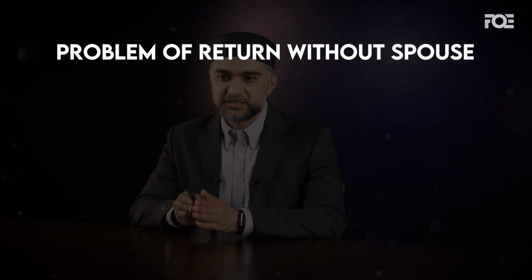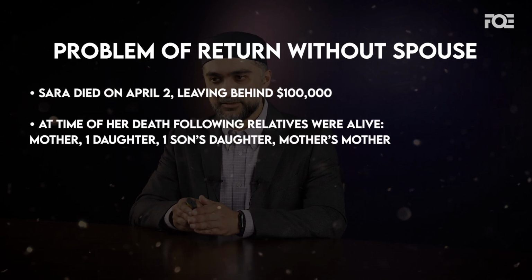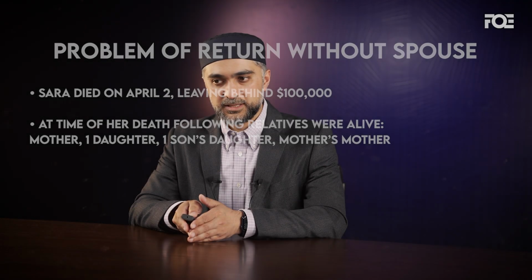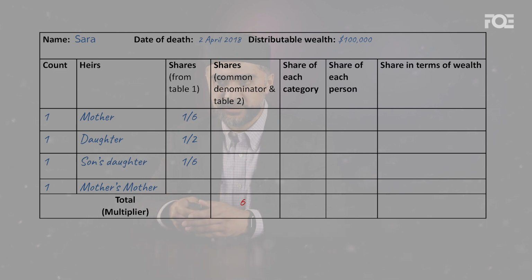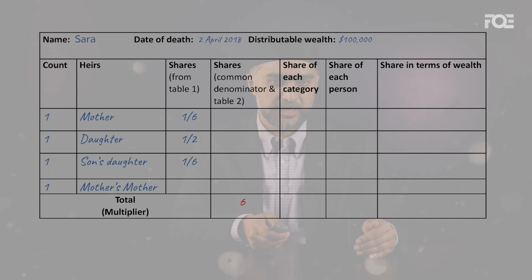Now let's solve a case. Sarah died on April 2nd, 2020, leaving behind $100,000. At the time of her death, the relatives were mother, daughter, one son's daughter, and mother's mother. So we go to our template, we assign the share of the mother, which is 1/6, because there's a daughter present and there's a son's daughter, so children are present. Then we look at one daughter and we see that she will get 1/2 because there is no son. And then we look at son's daughter and we see that in the scenario of one daughter and no son or son's son, the son's daughter will get 1/6. And then we look at mother's mother, she won't get a share because mother is already alive.